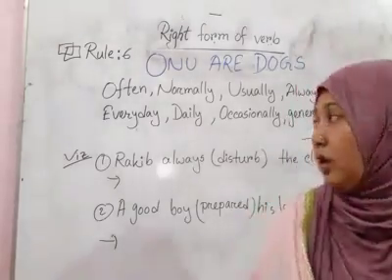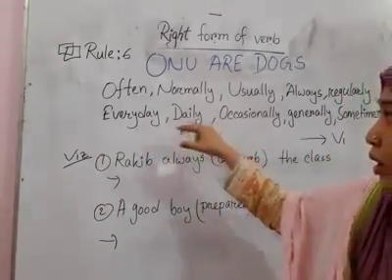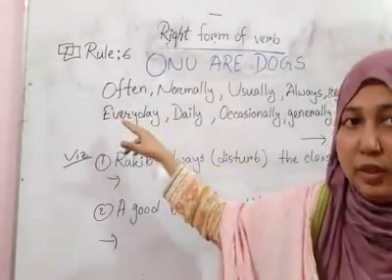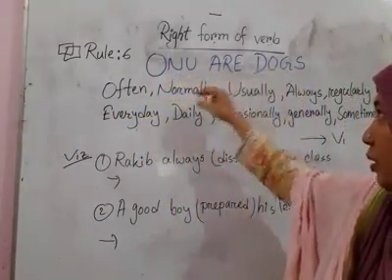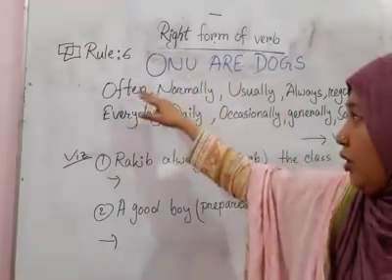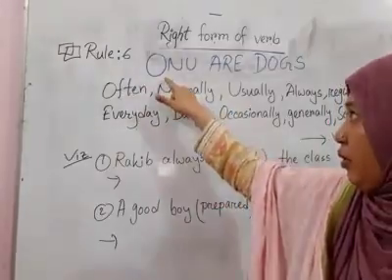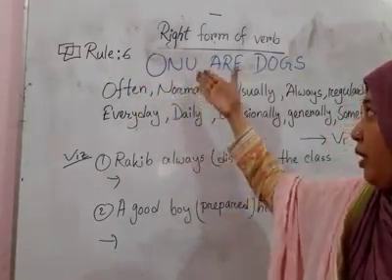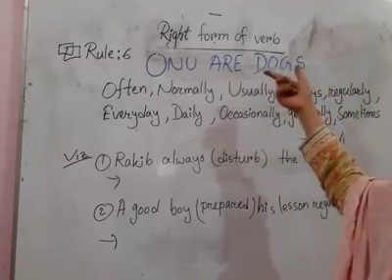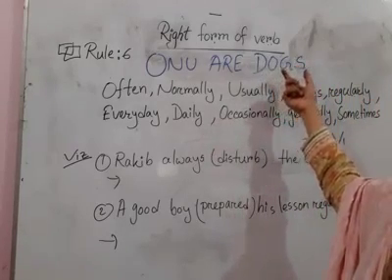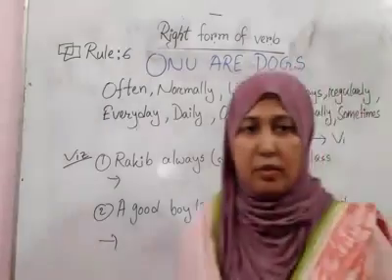So you already see these words. For your better memorizing, I write down Onu or does, because every initial letter makes these words. O for often, N for normally, U for usually, A for always, R for regularly, E for everyday, D for daily, O for occasionally, G for generally, and the last one is for sometimes.